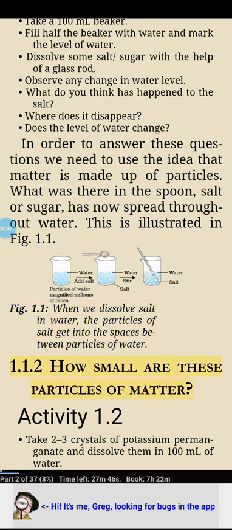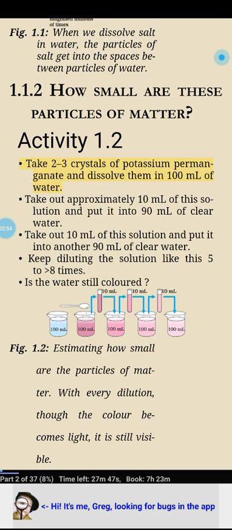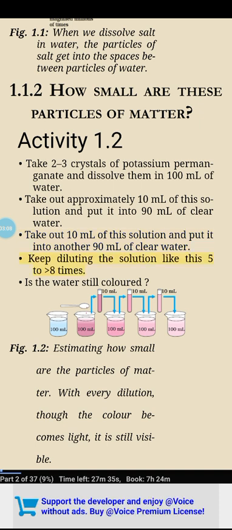1.1.2 How small are these particles of matter? Activity 1.2. Take 2 to 3 crystals of potassium permanganate and dissolve them in 100 milliliters of water. Take out approximately 10 milliliters of the solution and put it into 90 milliliters of clear water. Take out 10 milliliters of the solution and put it into another 90 milliliters of clear water. Keep diluting the solution like this 5 to 8 times. Is the water still colored? Figure 1.2. Estimating how small are the particles of matter.